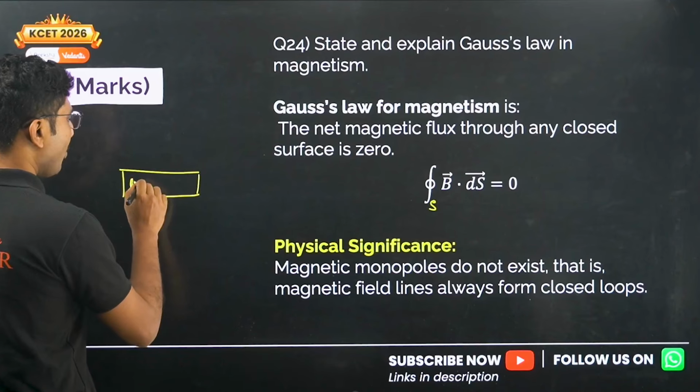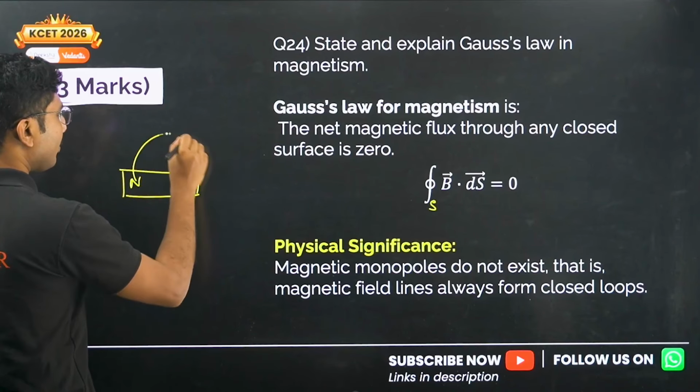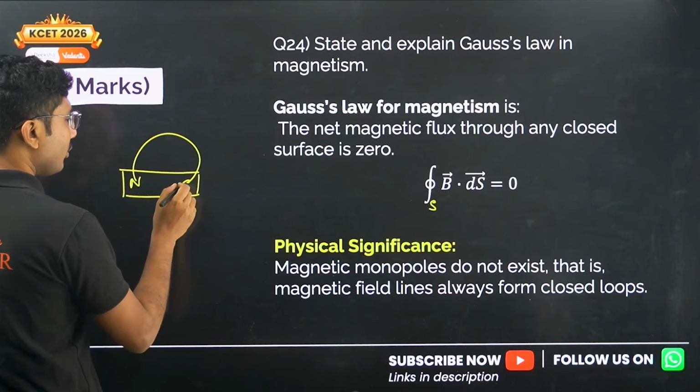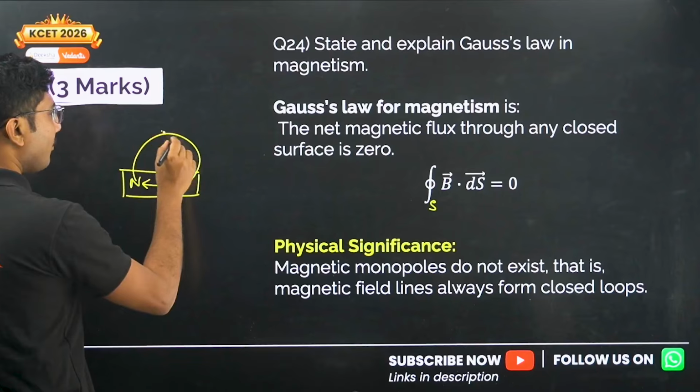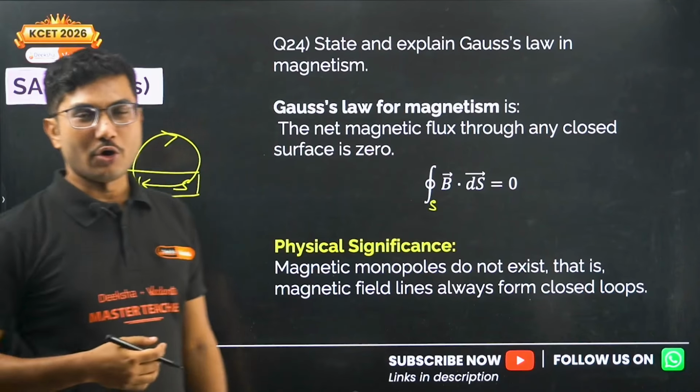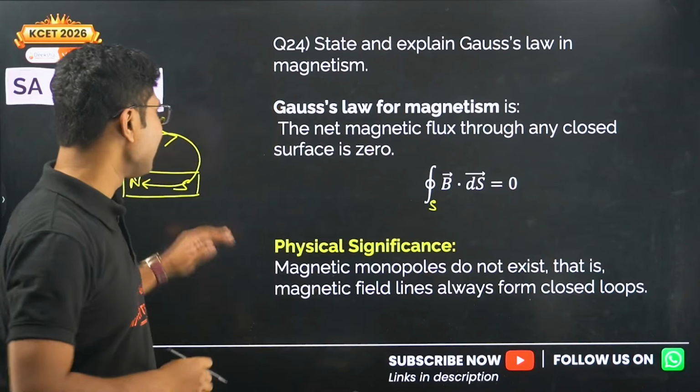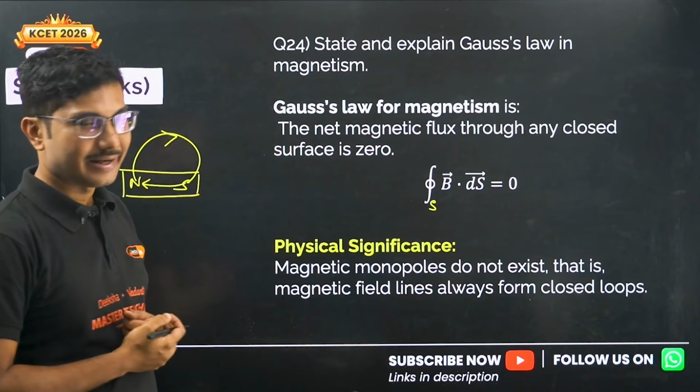That means whatever exits from the north pole will not only go to the south pole, it will also come back to the north pole via the inside route of the magnet. That is the major difference between electric field and magnetic field.